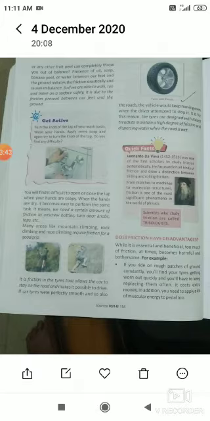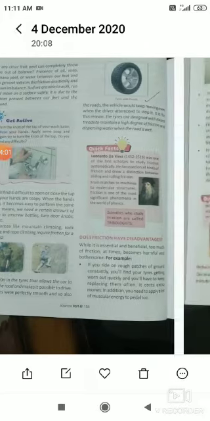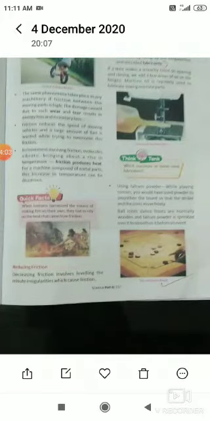Now, does friction have a disadvantage? Yes, friction also has a disadvantage because it produces heat in our machine parts and may cause wear and tear to the machine's parts. Because friction produces heat, as I told you, the parts move against each other and then they produce heat, so it is going to harm us. This way friction has one disadvantage for us.